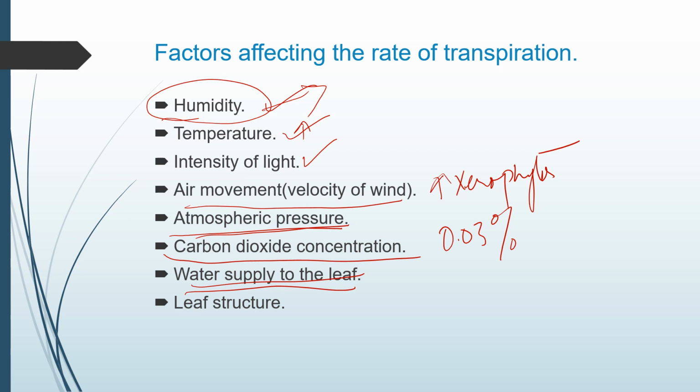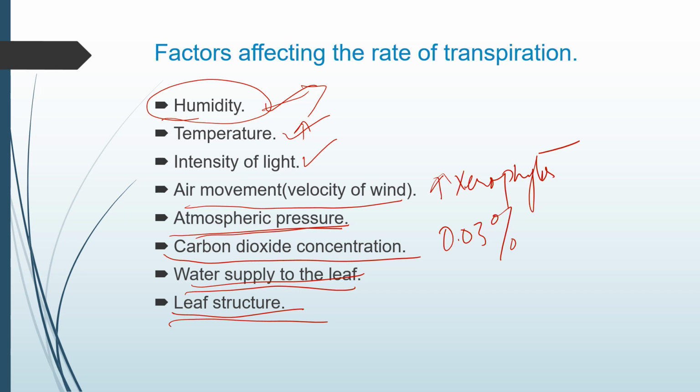If the water supply is less, the evaporation is less, as there is no adequate water present in the leaves to evaporate. So the leaves have become dry and they have wilted, so they don't have the water to evaporate from the aerial part. So there is a scarcity of water. This is how the water supply is affecting the transpiration. And last is the leaf structure. It is very important. The shape of the leaf and the number and the position of the stomata influence the water loss.